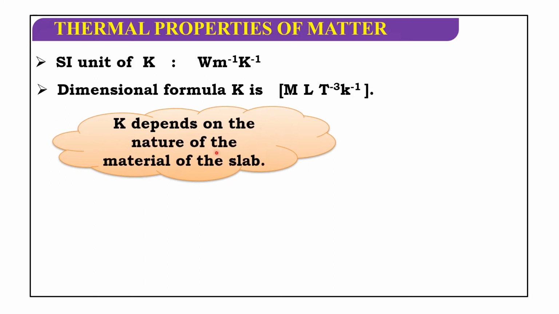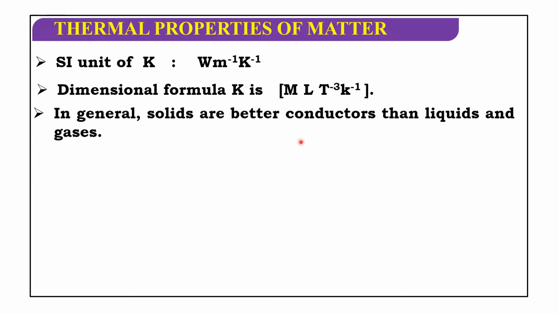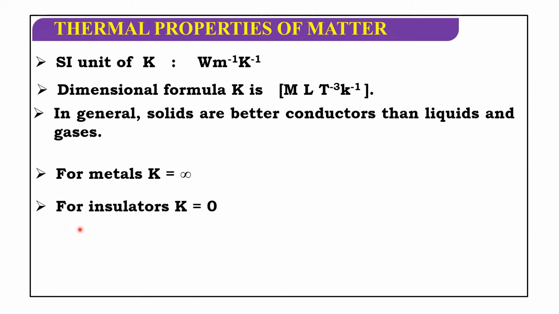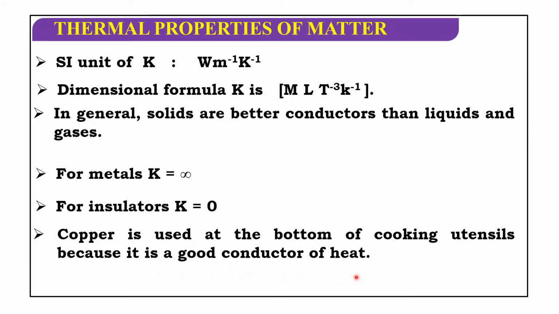K depends on the nature of the material of the slab. In general, solids are better conductors than liquids and gases. For metals, K is very large, tending to infinity. For insulators, K is equal to 0. Copper is used at the bottom of cooking utensils because it is a good conductor of heat.